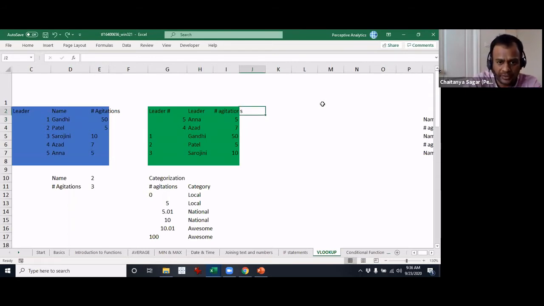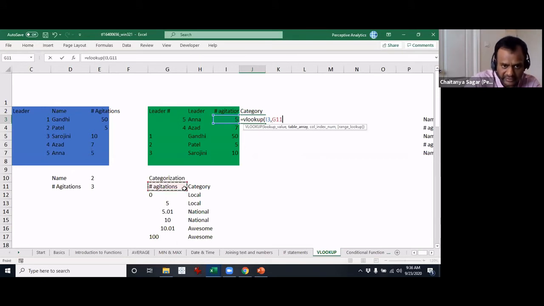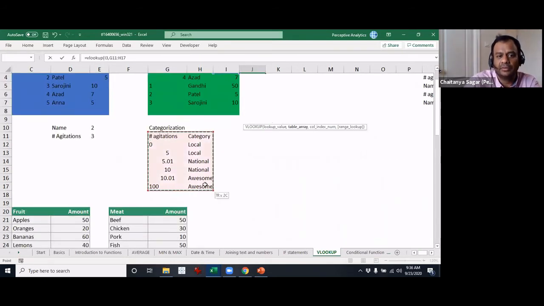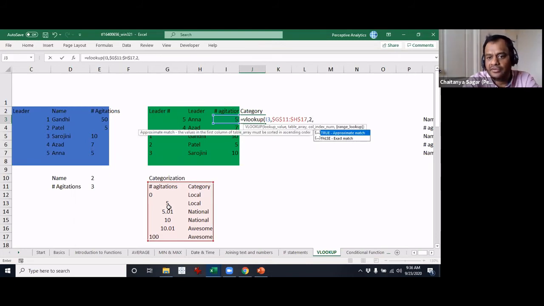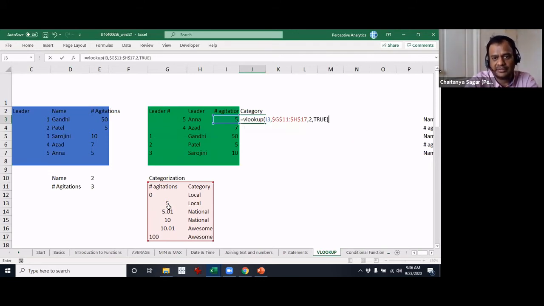We'll call this category. Equals VLOOKUP. We'll look up the number of agitations right here, comma, and then you will have the categories. We'll select the table, and make sure that the leftmost column is the number of agitations. F4. And we want number 2, the category 2, and then instead of false, we give true here. Then we'll see what happens.